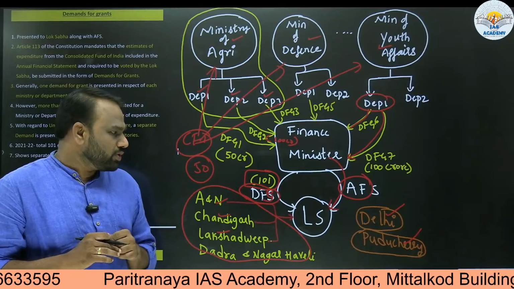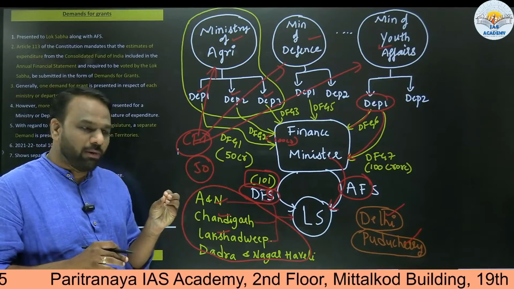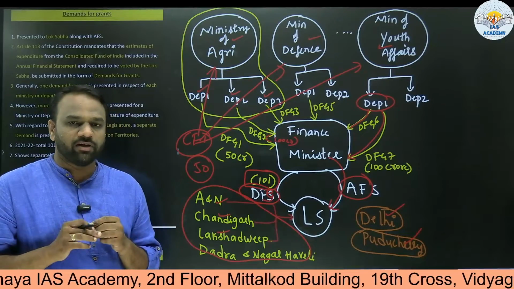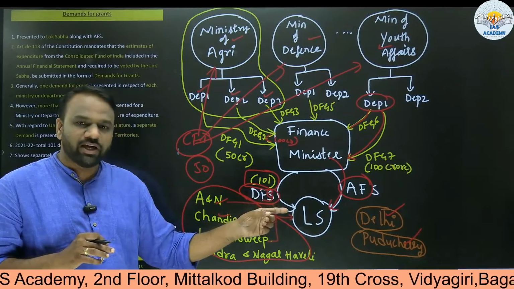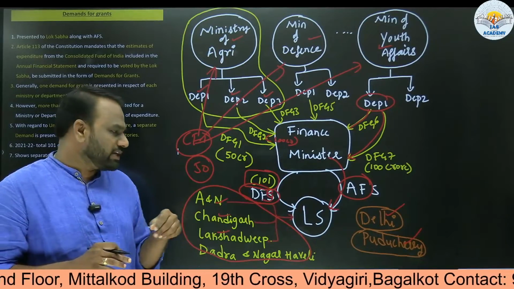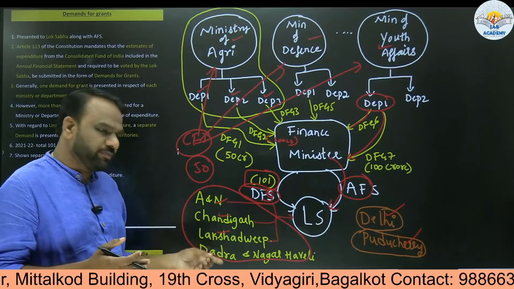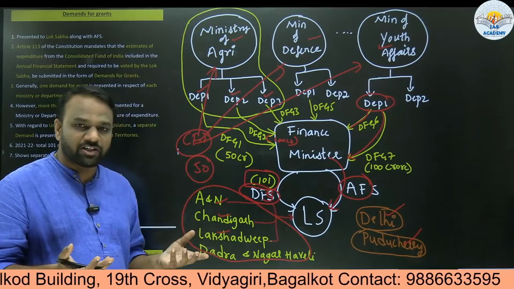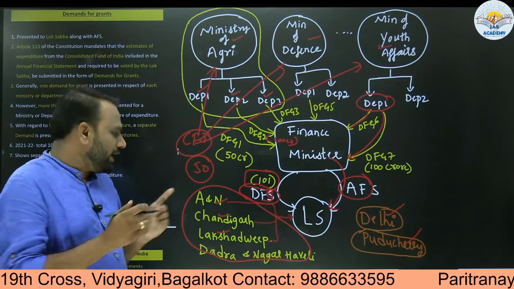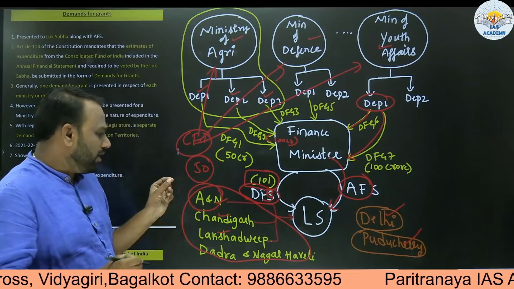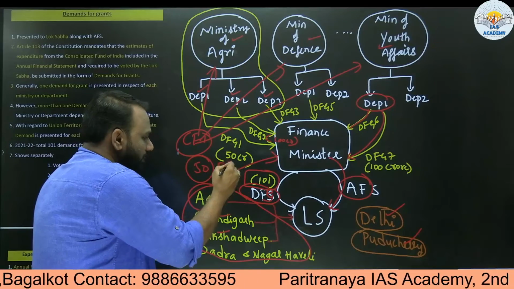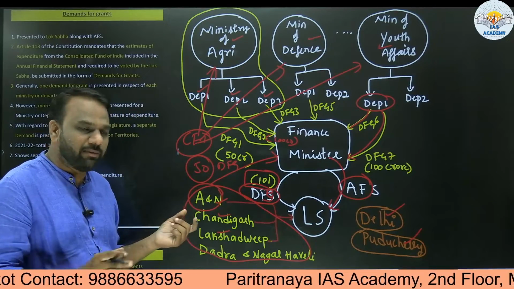Okay, central government. So whenever we want to spend any amount in these territories, Andaman and Nicobar Islands or Chandigarh, directly it is under the control of the central government. But when it comes to Delhi and Puducherry, the central government is not directly involved because the local legislature and local government exist. So that is why for expenditure related to these union territories without a legislature, they also require a demand for grant. So every union territory without a legislature will have its own demand for grant. Very important. Andaman and Nicobar Islands will have a separate demand for grant.